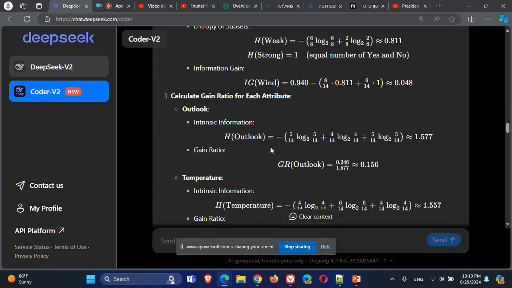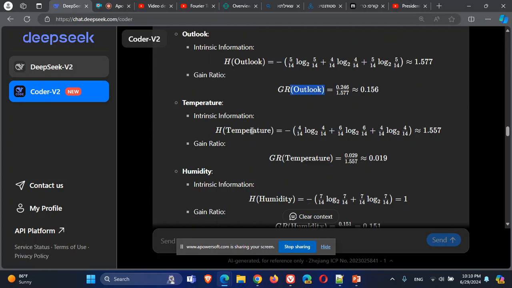The bigger the entropy of the attribute, the lower the gain ratio will be. So high entropy attributes make the gain ratio lower. The gain ratio for attribute outlook is the information gain divided by the entropy of the attribute. This is the gain ratio we got for outlook.